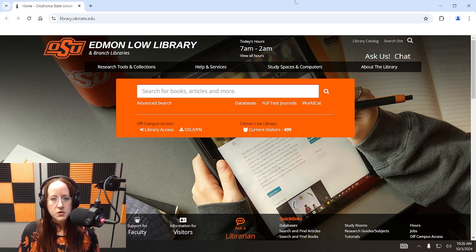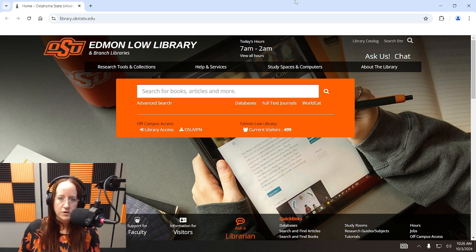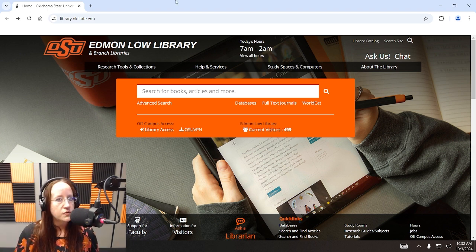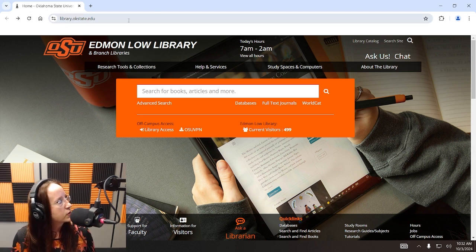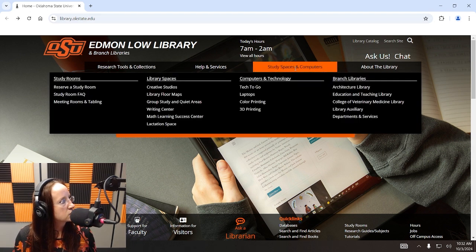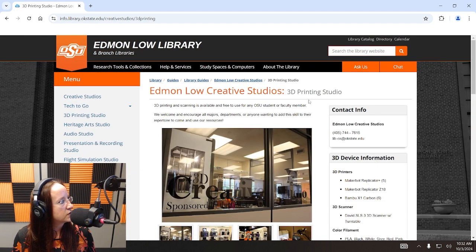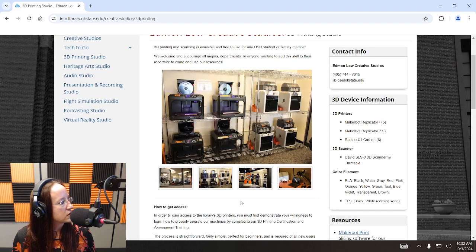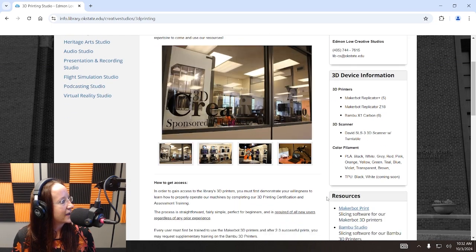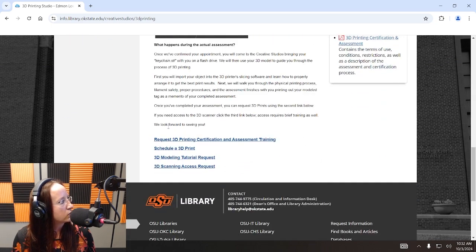However, before you can get access, we require that everyone, regardless of any prior experience, go through a 1-hour training and certification process with me or one of my staff to ensure that you know how to operate the 3D printers properly. So if you go to the library's website, library.okstate.edu, and hover over Study Spaces and Computers, right here is the link to get access to 3D printing. You can see we've got all different types of printers to choose from. And here at the bottom of the page is where you will request your 3D certification and assessment training.